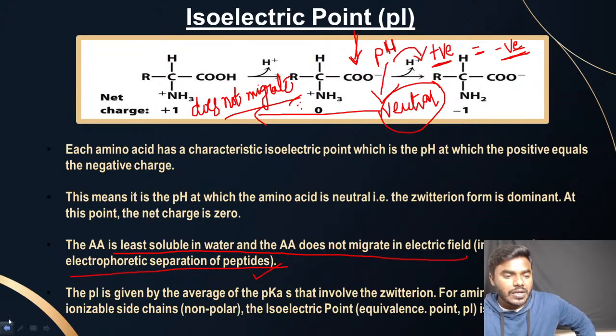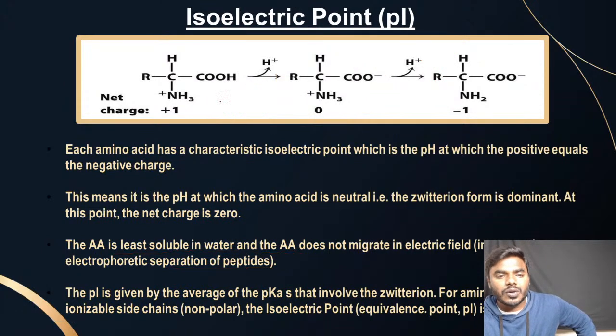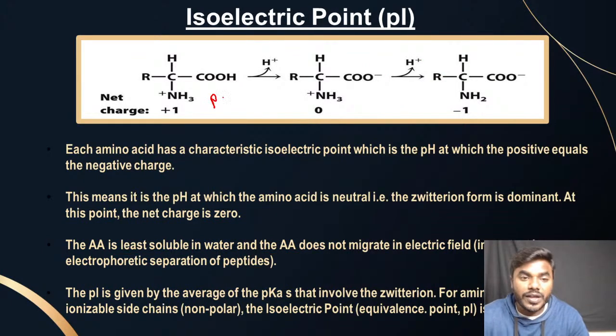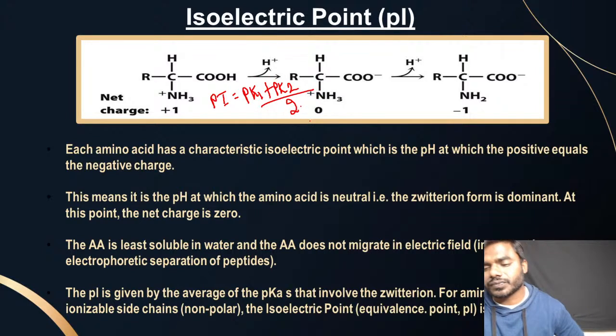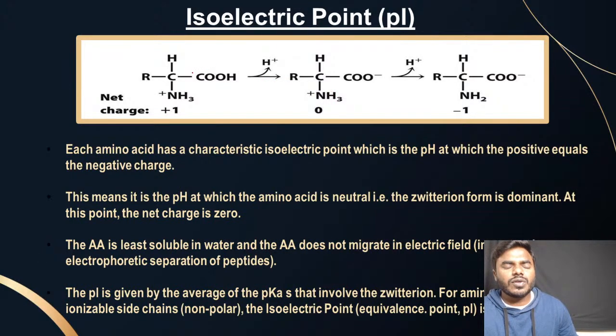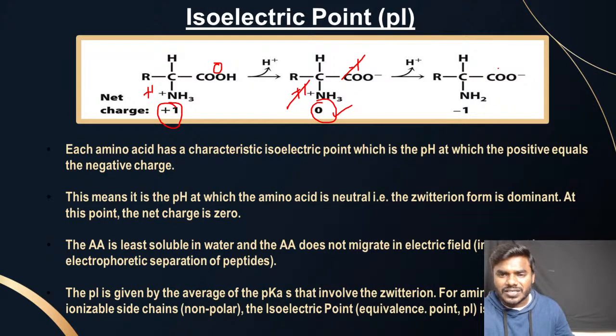Very important, friends. So what will be the simple formula to calculate it? We all know it very well. The simple formula is pI equals pK1 plus pK2 by 2. Now friends, you look into this. What will be the overall charge here? The charges are plus 1, minus 1 and plus 1, so when the plus 1 and minus 1 cancel, the net charge is what, friends? 0, obviously. Now here, what will be the charge?